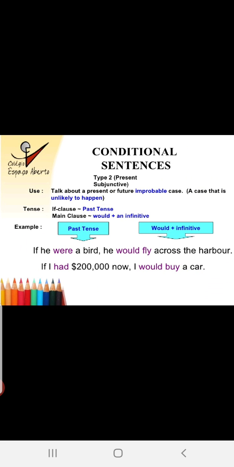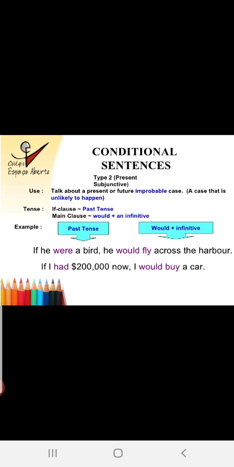Conditional sentences, Type 2: present subjunctive. Talk about a present or future improbable case, a case that is unlikely to happen. Tense: if clause past tense, main clause would plus an infinitive. Fine, children. If he were a bird, he would fly across the harbor. If he were, not if he was.